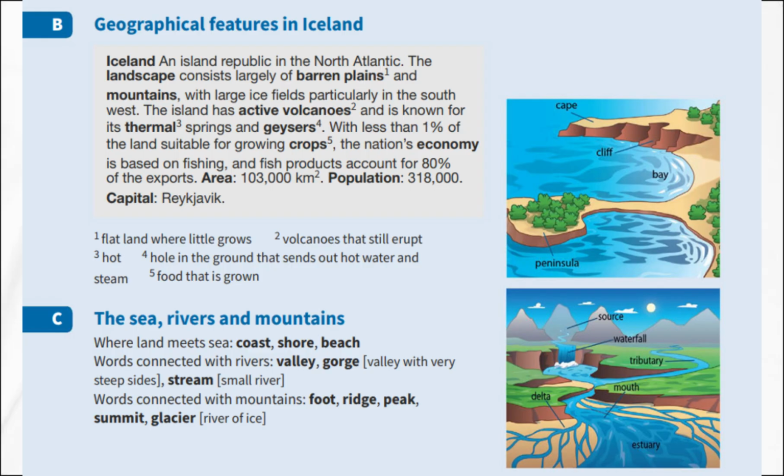For mountains, we have the foot, the bottom of the mountain, the ridge, a long, narrow area at the top, the peak, the very top, and the summit, also the top. There is also a glacier, which is a river of ice. So, that is our lesson on physical geography. These terms will help you describe the natural world around you, whether you are talking about landscapes, reading a travel guide, or discussing a country's geography.